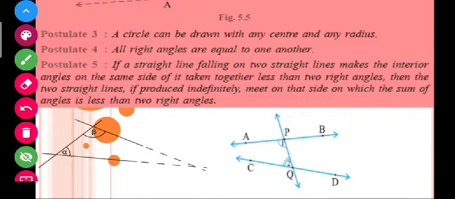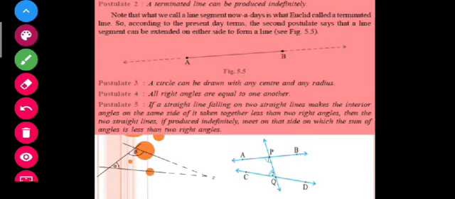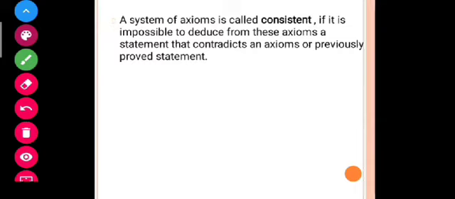After this, students, let us move to our next concept in this chapter. So let us see here, this is given about a system of axioms. Now what do you understand by system of axioms? A system of axioms is nothing, just a group of axioms.